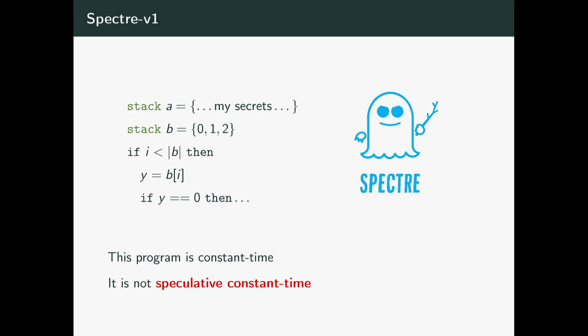The sad part is that because of speculation, because the processor might infer that the branch is going to go in, you might execute this branch even when I is out of bounds. And you might access memory outside the bounds of B, even to A, for instance. And you might read secret data and branch on that. When the CPU realizes that this prediction was wrong, it will roll back and do the correct computation. However, naturally, microarchitectural state is not rolled back, so the cache is still there, and we can still perform side channel attacks on misspeculated executions. This is what's called a Spectre attack.